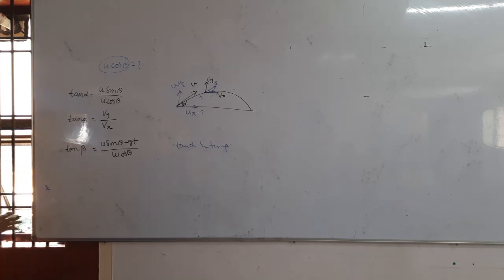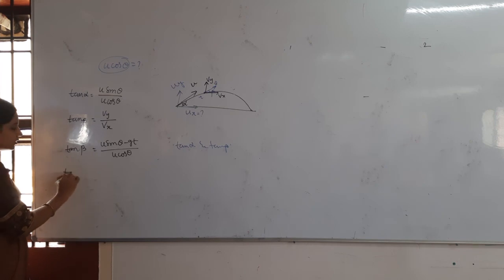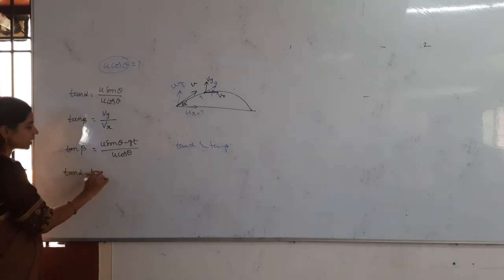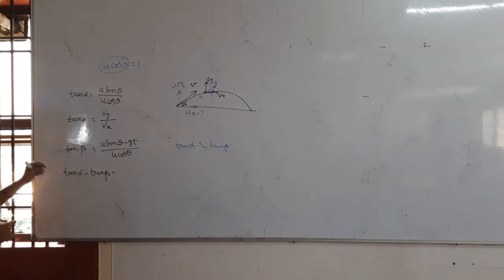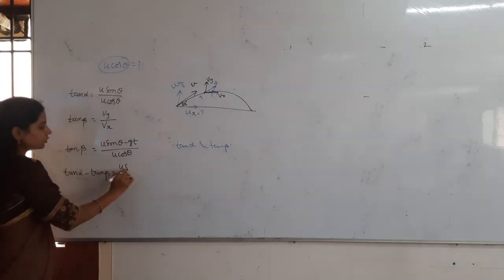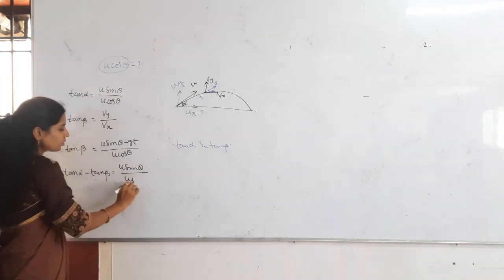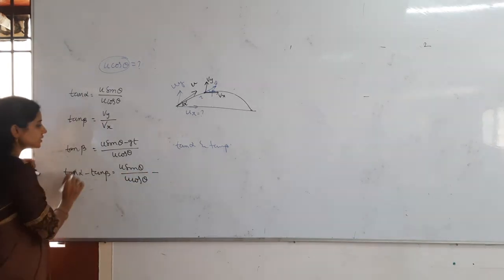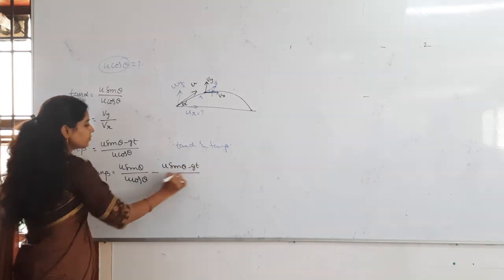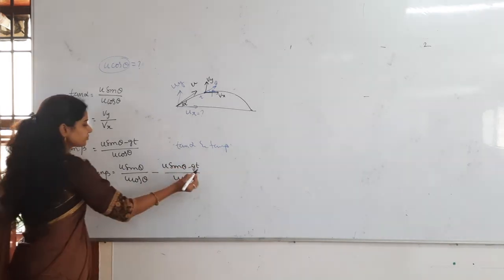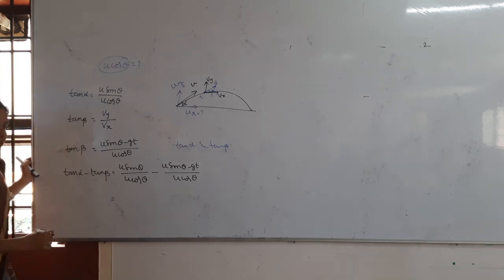Now I want to find out the U cos theta nothing but, let me subtract both the equations, that is tan alpha minus tan beta. Tan alpha minus tan beta is equals to, tan alpha is what? U sin theta by U cos theta minus tan beta is what? U sin theta minus gt by U cos theta. So what I can take common here?